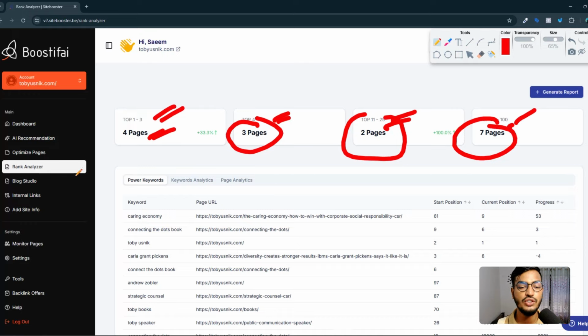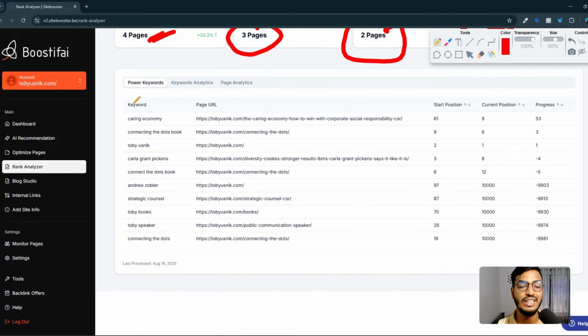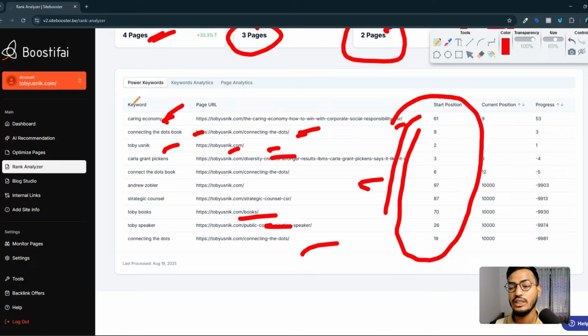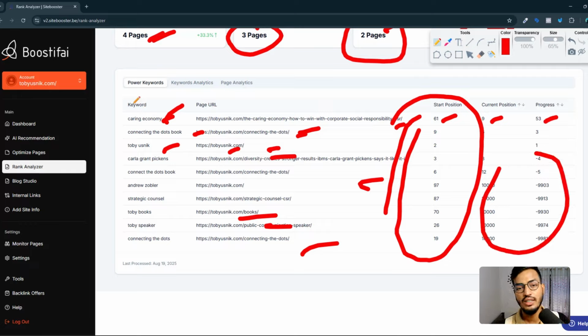Okay, and if I show you the focus keyword or power keyword for each page, here is the keyword for this page, here is the keyword for this page, everything is showing, you can see. And the start position also they are showing to me. When they started work, this page's start position was 61 and the current position right now is 9, progress is 53. And you can see each one by one they are showing. Okay, so I am recommending you to use this tool for your website SEO.